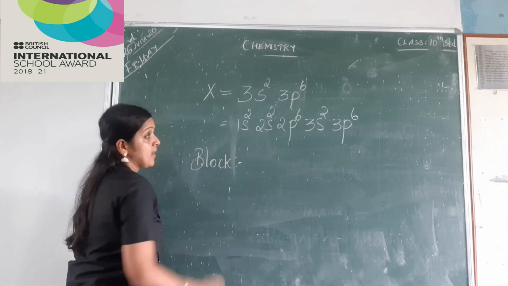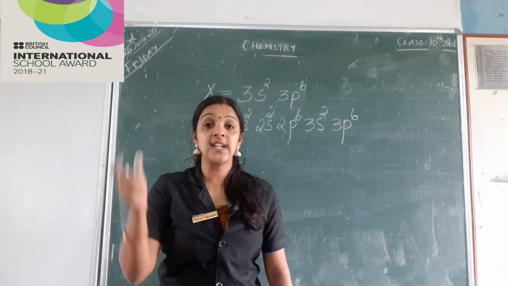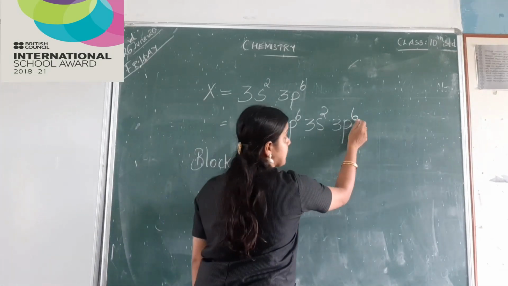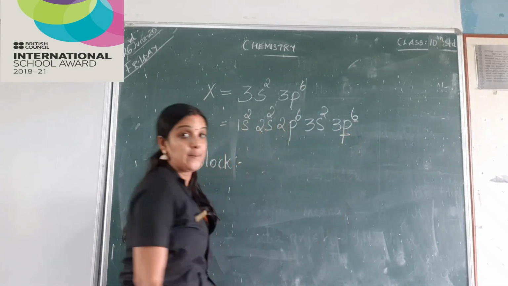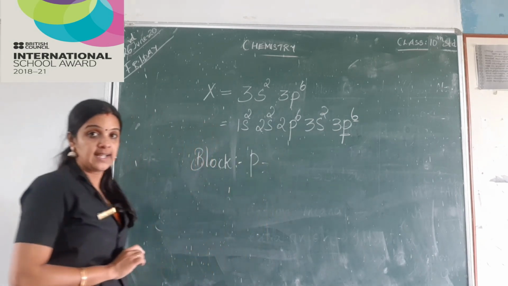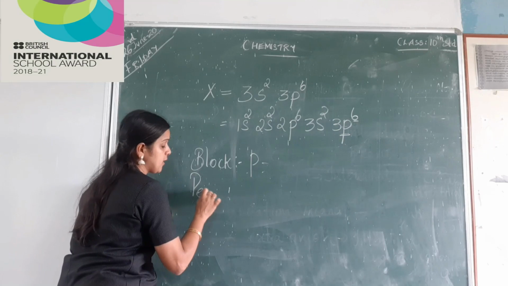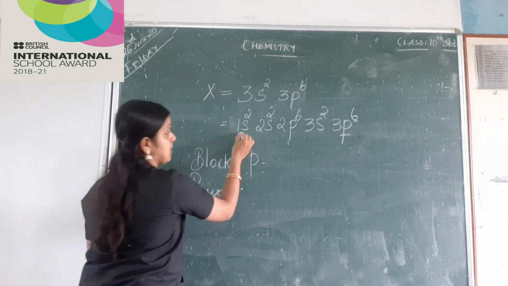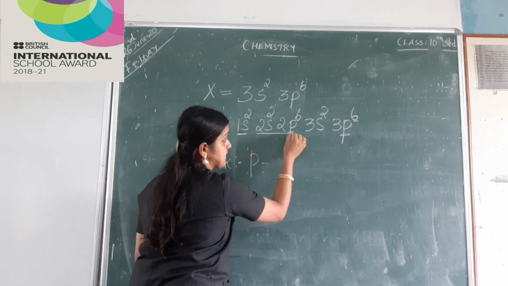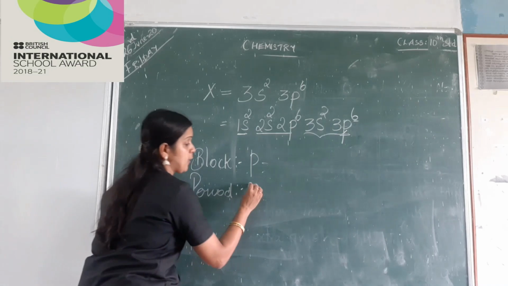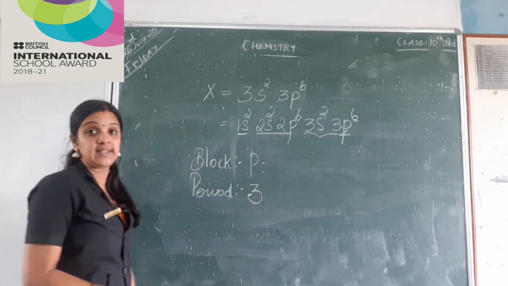I know the subshell to which the last electron enters is my block. So here the last electron is entering which subshell? P subshell. So definitely it's a P block element. How do we find out the period? Highest shell number. This is my first shell, second shell, and this is my third shell. So I know it belongs to my third period.